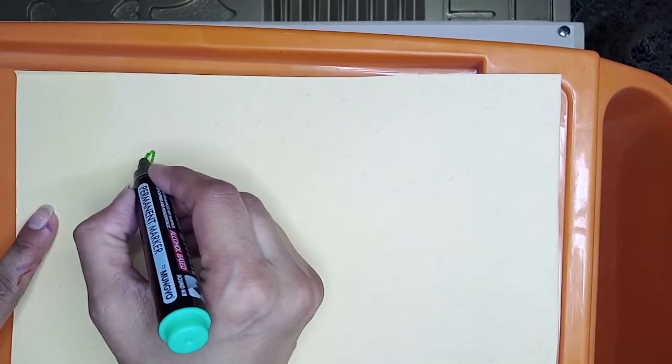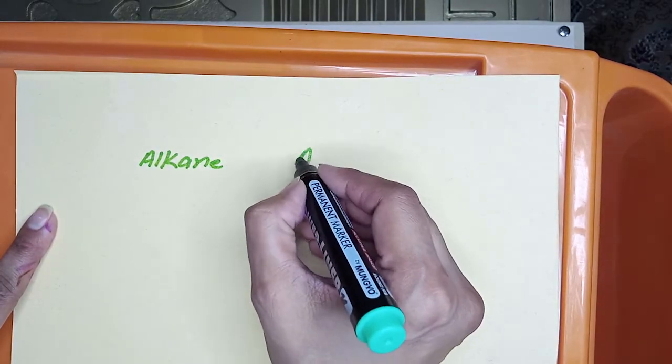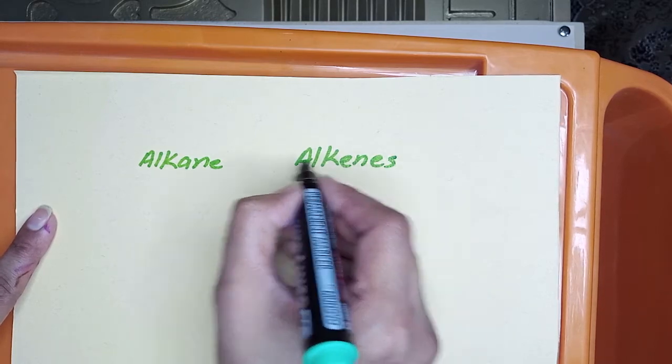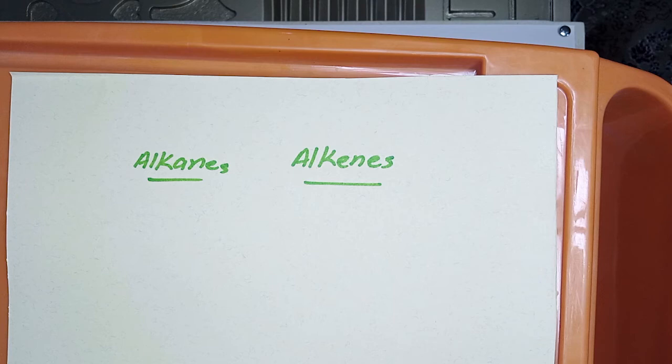Now first of all, we have to discuss what we have done up till now. We have done the properties of alkanes and the properties of alkenes. The properties of the homologous series of both are almost the same, with their respective general formulas.